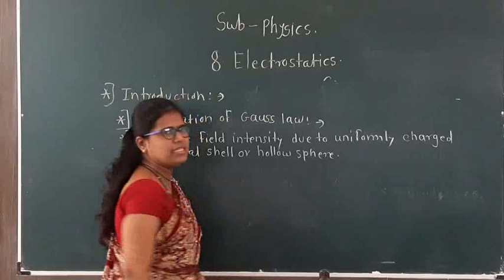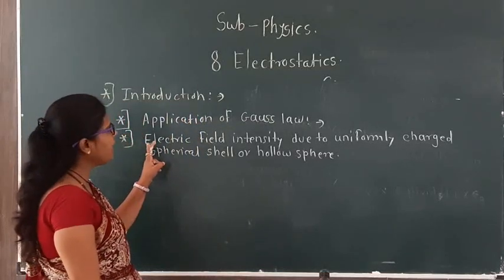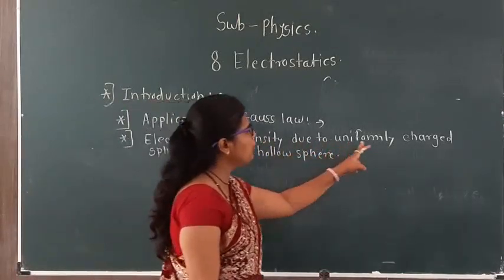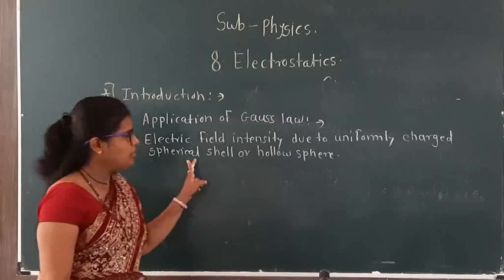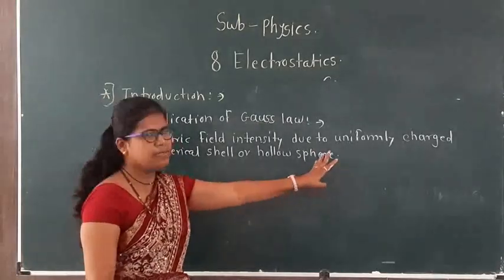In the board exam there will be a question like this: obtain an expression for electric field intensity due to a uniformly charged spherical shell or sphere. It will be a 3 marks question.